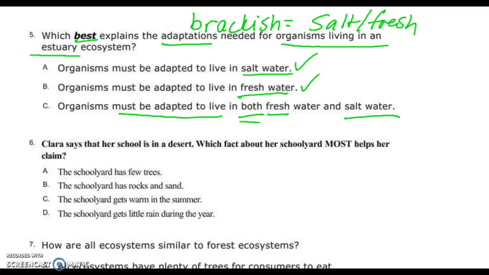Boys and girls, I went back and looked at last year's test. 28 children missed this question. They all answered A. And I know what they did. They just read the answer, said, "Ooh, salt water, that's the answer." And they didn't read the rest of the question.